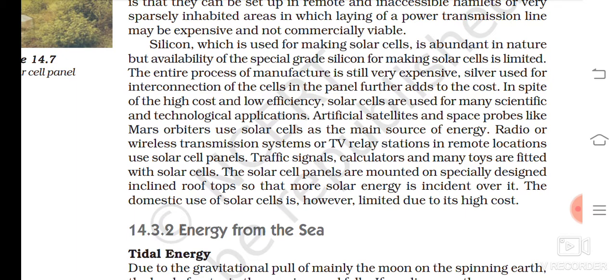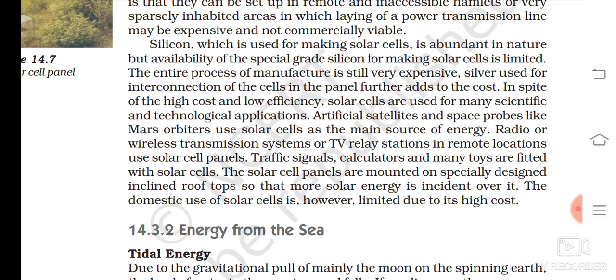In spite of the high cost and low efficiency, solar cells are used for many scientific and technological applications. Artificial satellites and space probes like Mars orbiters use solar cells as the main source of energy. Radio or wireless transmission systems or TV relay stations in remote locations use solar cell panels.